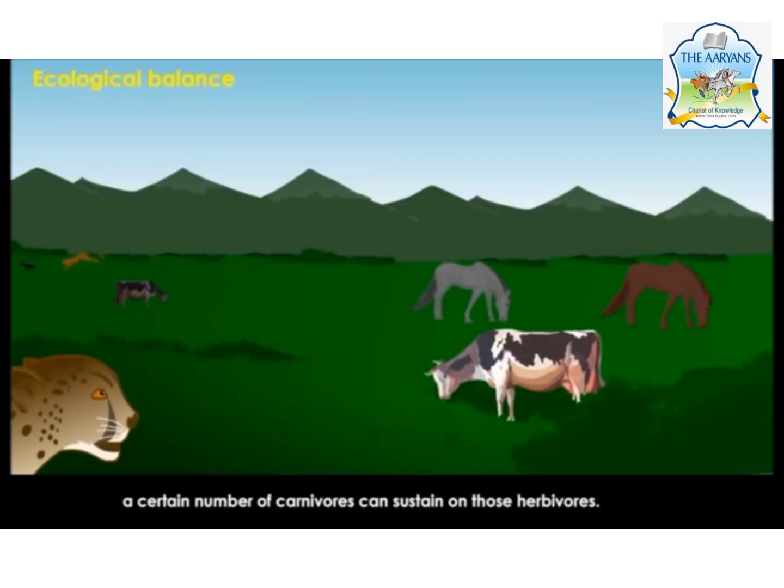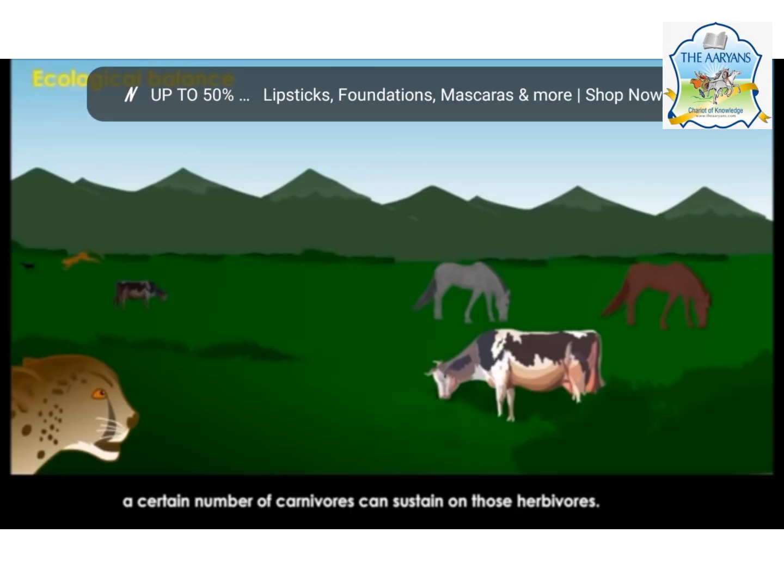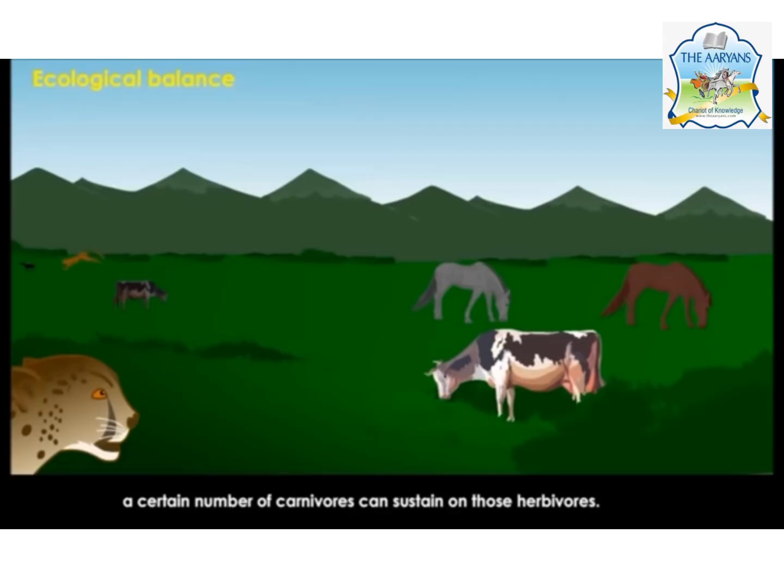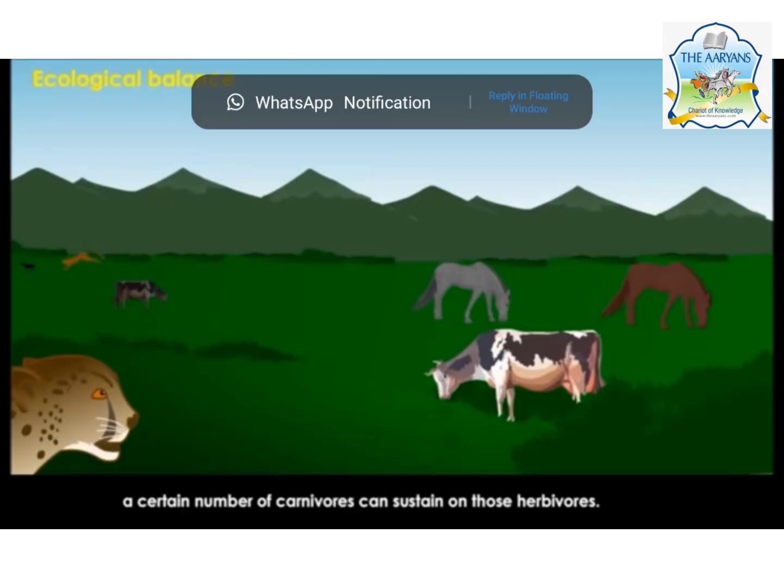Just imagine if all the tigers in the forest are killed, what would happen then? The number of deer would start increasing. If no tiger is there to kill them, the deer would need more food, so they will eat up all the plants. Gradually there would be no food left for them. Eventually they will also die.